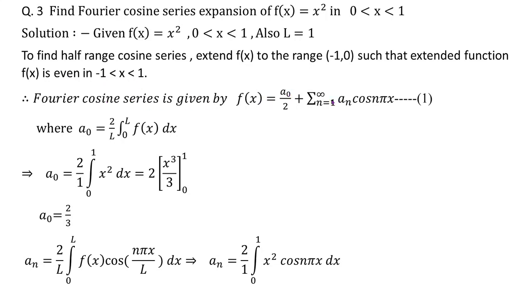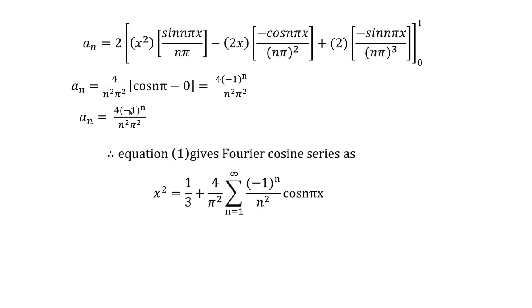This requires a naught and an. So the value of a naught will come out to be 2 by 3 and an is nothing but this. You must have understood very well how to find out the value of an. Now, substituting the values of a naught and an in equation 1, which gives a Fourier cosine series, we get this as the required answer, that is the half range Fourier cosine series.